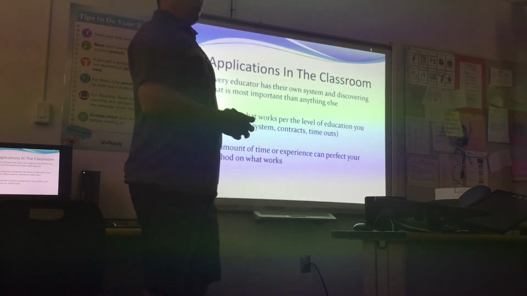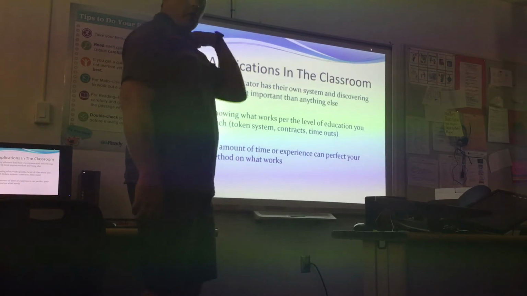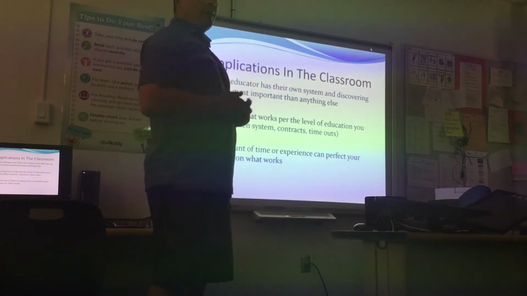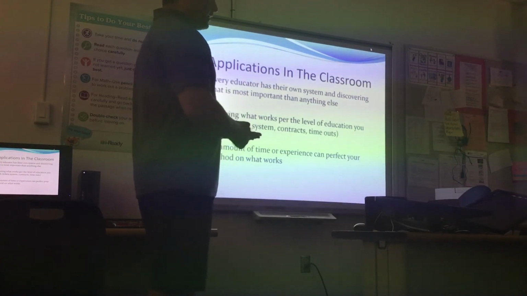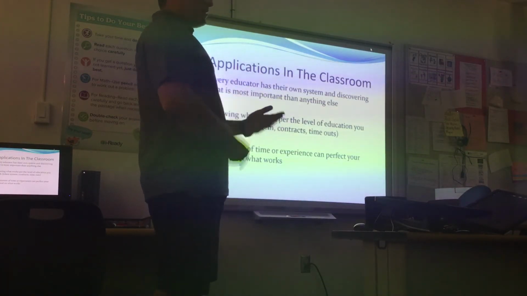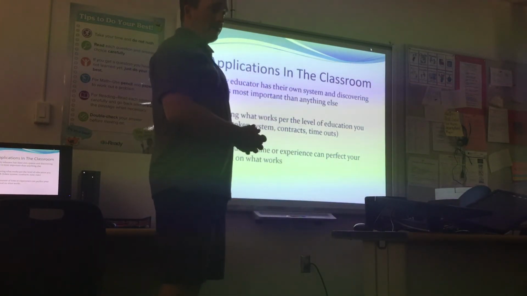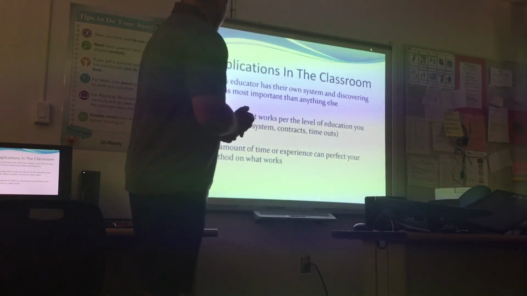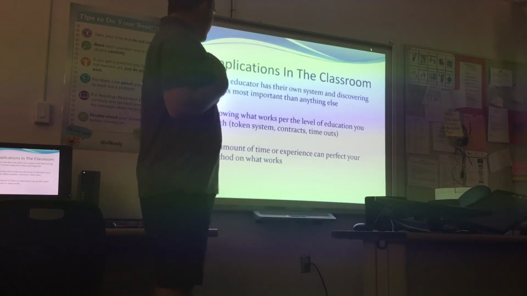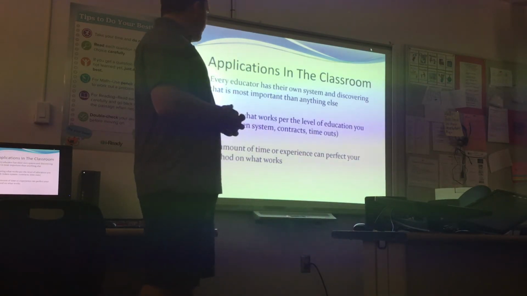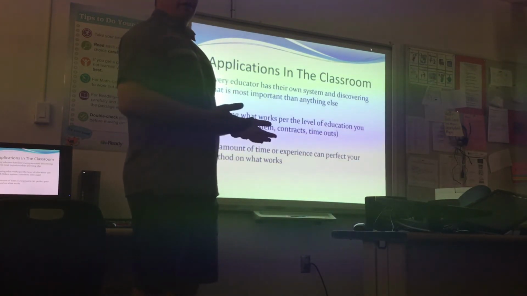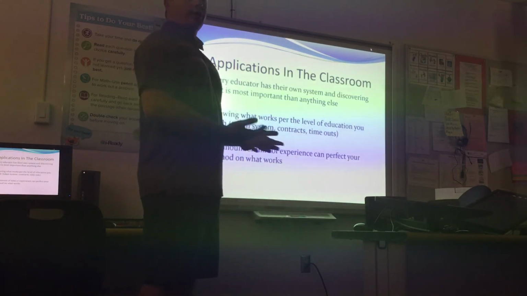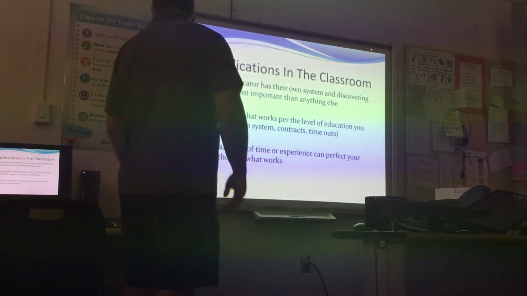Kids aren't always going to understand these bad behaviors and what they're doing right and what they're doing wrong. Contracts work better with secondary. They can read better, they understand what they're reading, you explain it to them, and they sign it. So anytime they start messing up throughout the year, pull out that contract and say, hey, remember, you signed this that you were going to improve your behavior. Now, from my feeling and from all these theories, no amount of time or experience can perfect your methods. We have to be willing to change our methods every single year.